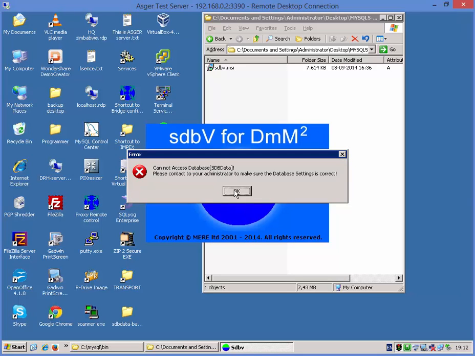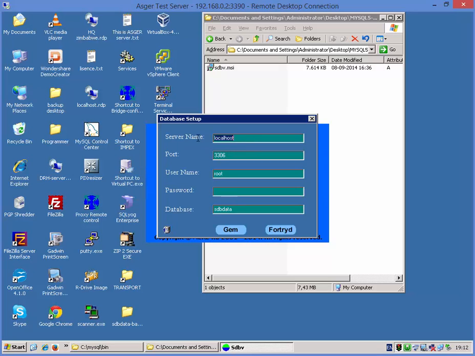The first time the SDB program starts up, it can't find the database, so we need to insert the information. So click OK. And as you see, you have some more fields here. So localhost, because it's on this computer. Port 3306 is correct because we have moved it back to the original one. The user is root. There is no password, but the name of the database in this case was DNS Maputo.